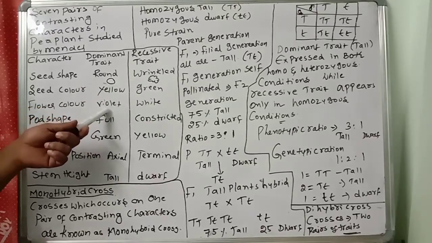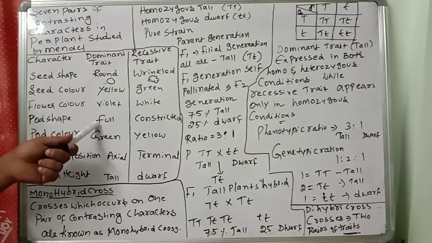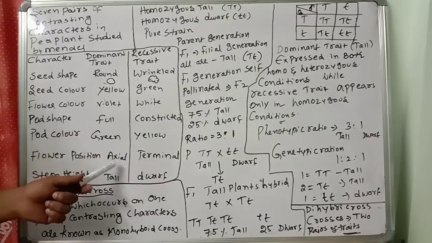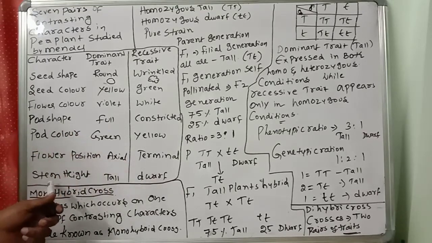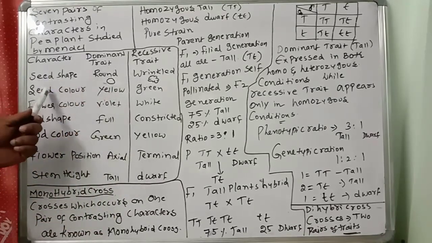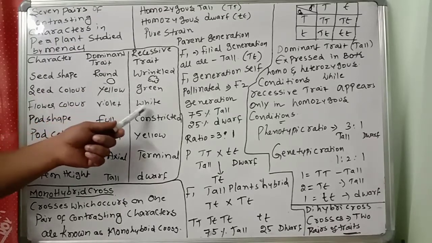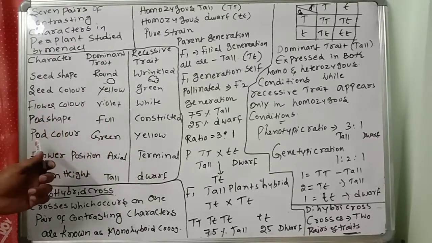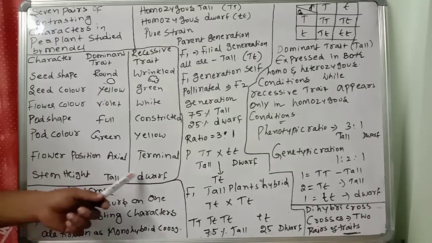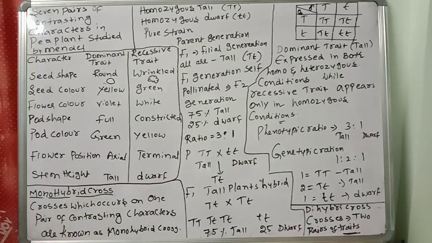Flower color: violet, white. Pod shape: full, constricted. Pod color: green, yellow. Flower position: axial, terminal. Stem height: tall, dwarf. Once again, seed shape: round and wrinkled. Seed color: yellow, green. Flower color: violet, white. Pod shape: full, constricted. Pod color: green, yellow. Flower position: axial, terminal. Stem height: tall, dwarf. Like this there will be dominant and recessive traits. These are all very important characters.